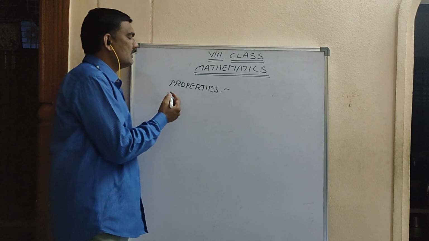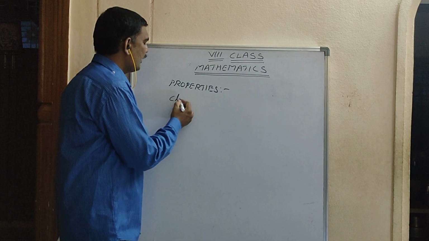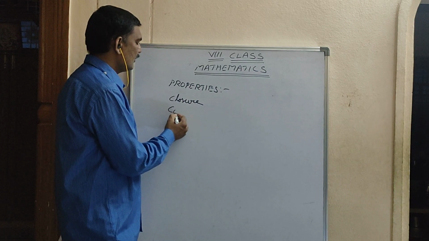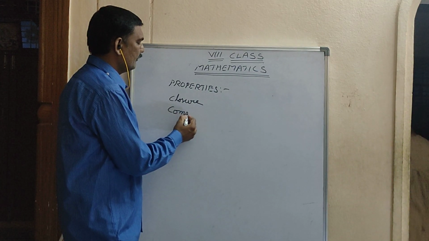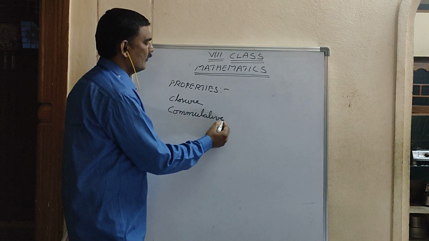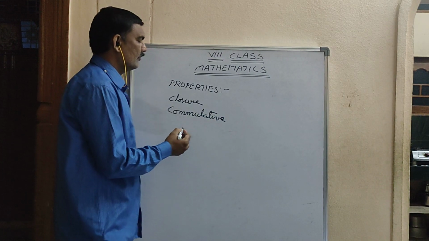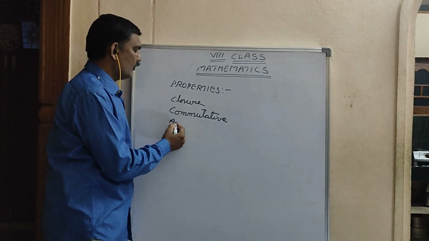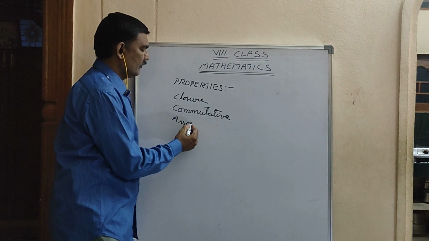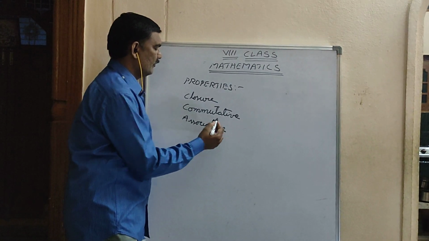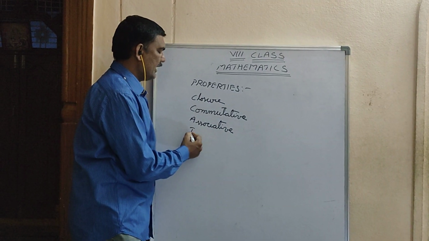First property is closure property. Second is commutative property. Next, associative property. Identity property.